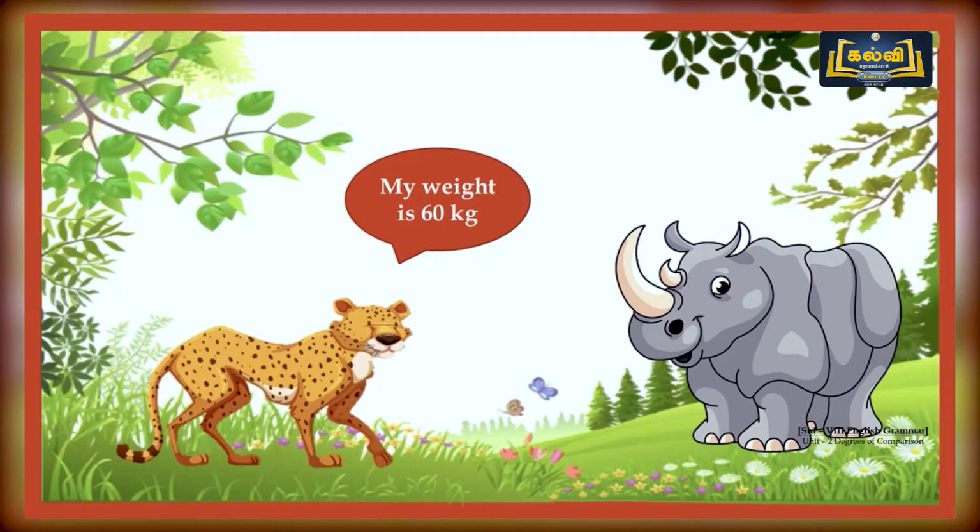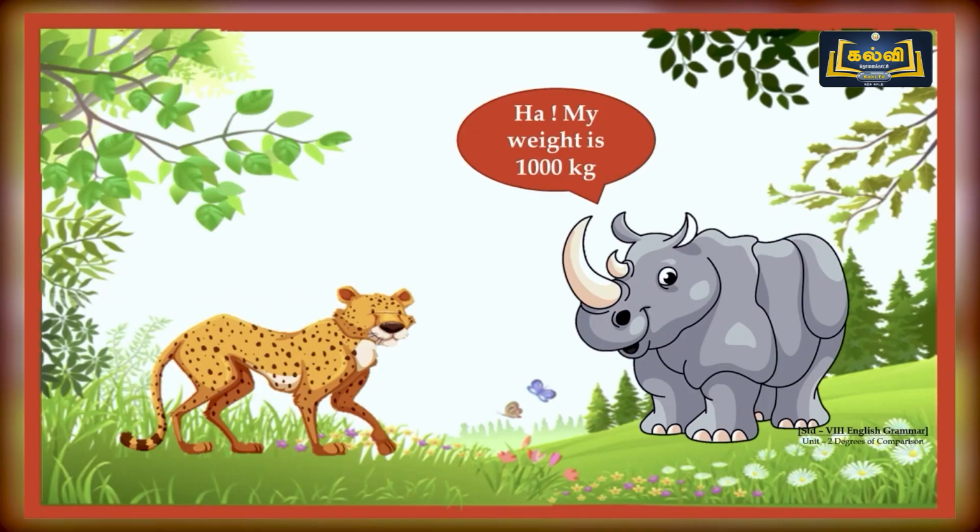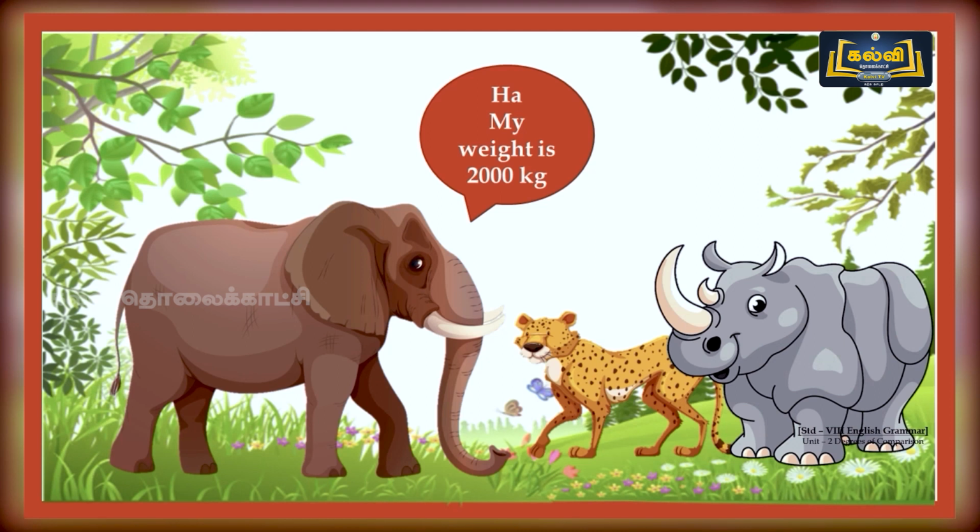The cheetah said that my weight is 60 kilogram. After hearing that, the rhinoceros laughed at the cheetah and said, "Ha ha, do you know what is my weight? My weight is 1000 kilogram." When these two animals were talking, one more friend, the elephant, came into the screen. He said, "Stop your arguments. Do you know what is my weight? My weight is more than 2000 kilogram. Now, shall we compare the weight of these three animals?"